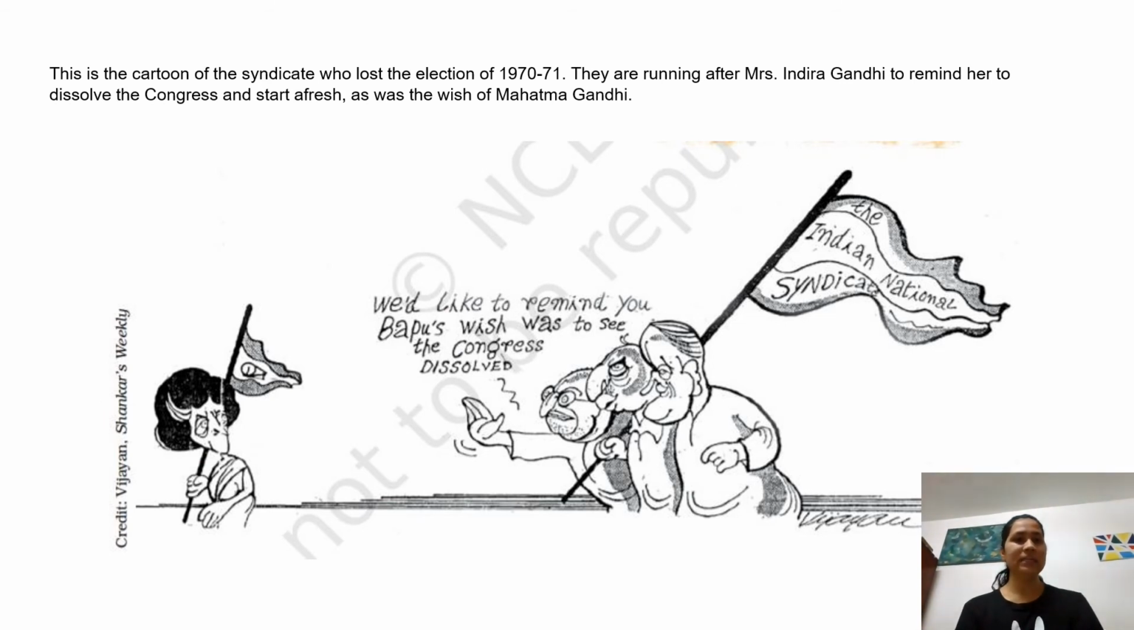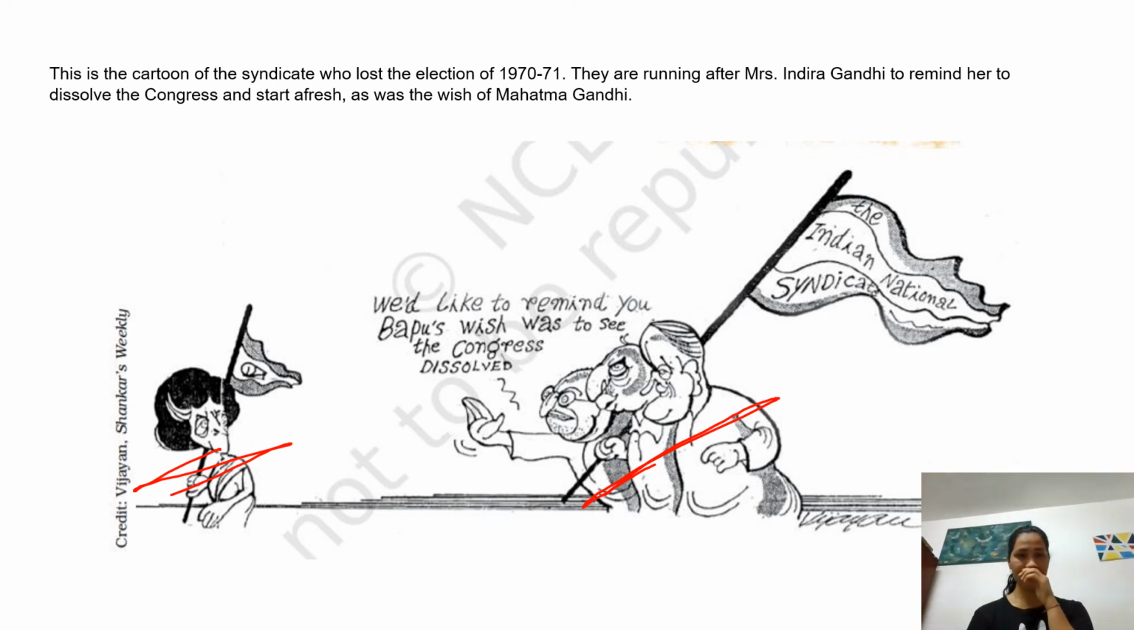Yes, so basically this is the cartoon of the syndicate who lost the election of 1970-71. They are basically running after Indira Gandhi. Here it is Indira Gandhi, and these are the syndicate leaders. So these syndicate leaders are running after Indira Gandhi to remind her to dissolve the Congress and start afresh, start once again, as it was the wish of Mahatma Gandhi.